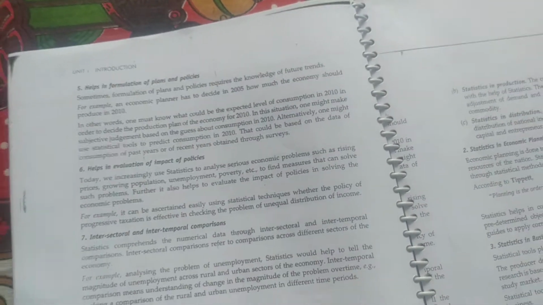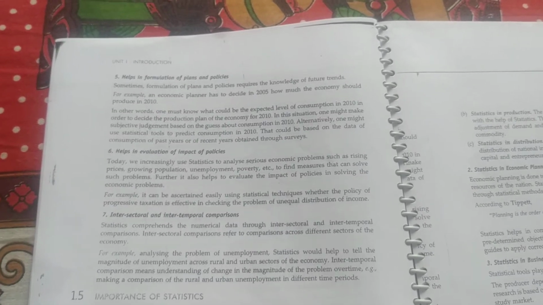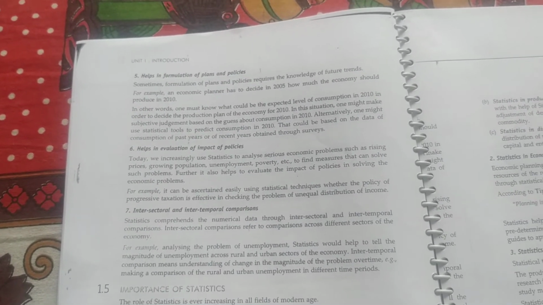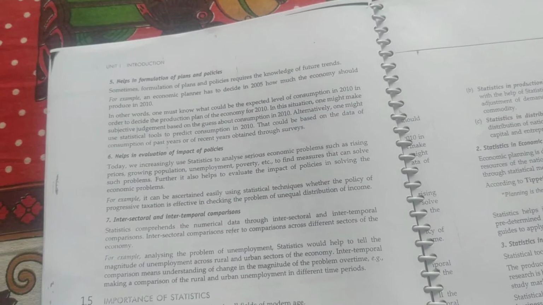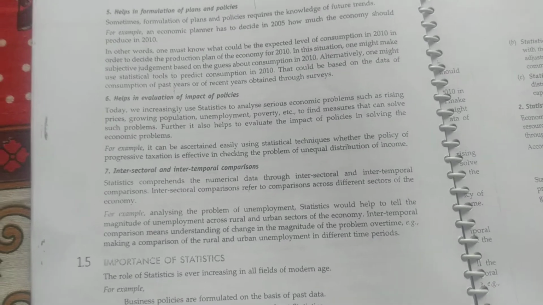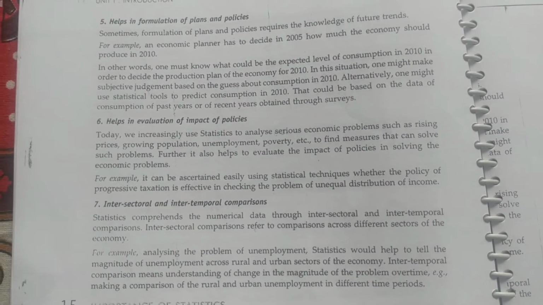So when we are thinking of the future consumption or future policies, then we have to study the past policies or past consumption pattern, which will give us an idea that yes, India can achieve up till this level in the near future.